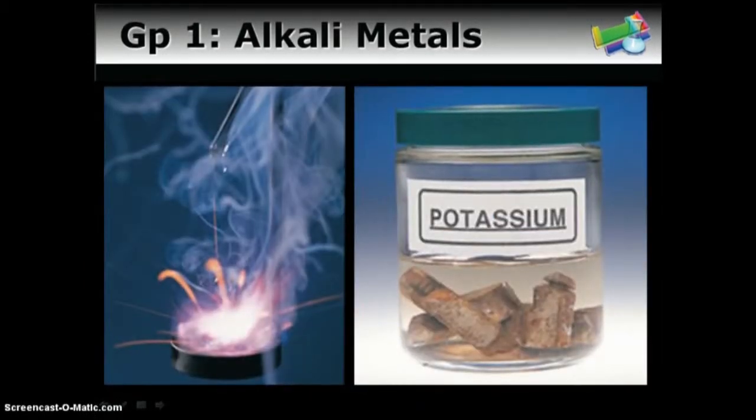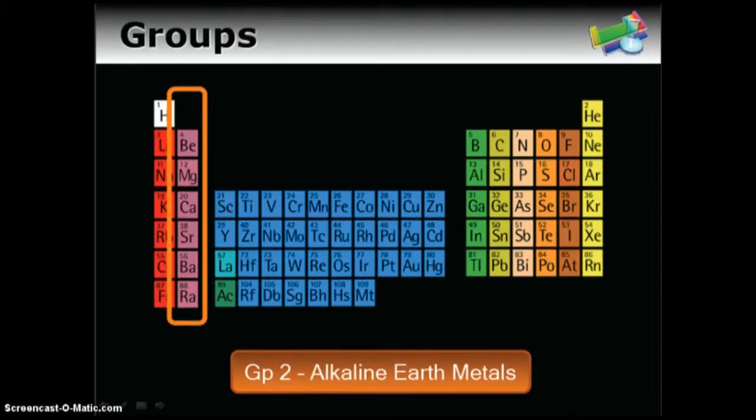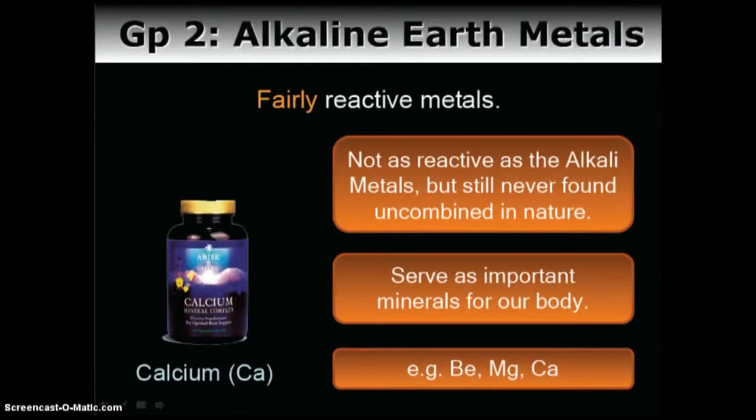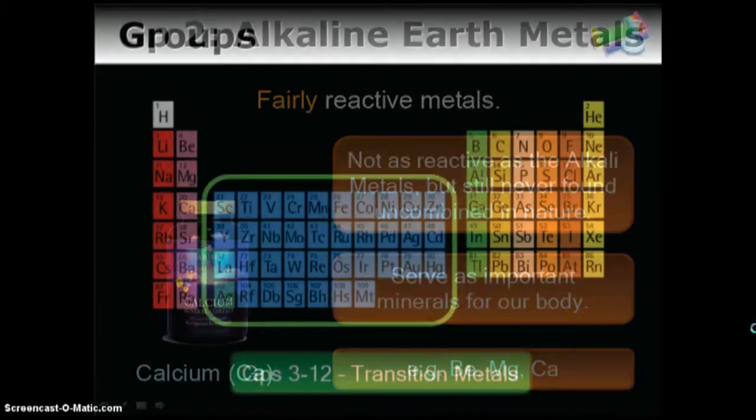Here you see an image of the potassium being stored in the oil, and probably just a tiny sample of an alkali metal being tossed in water. Pretty reactive. The second group, this family, has its own unique last name also. These are the alkaline earth metals, similar to the first group, so be careful there. They're fairly reactive, not as reactive as the alkali metals, but you will never find these uncombined in nature either. Beryllium, magnesium, calcium, these are the minerals that are important for our body.